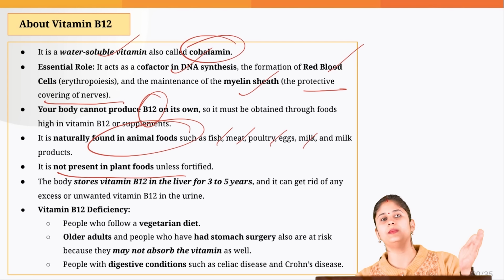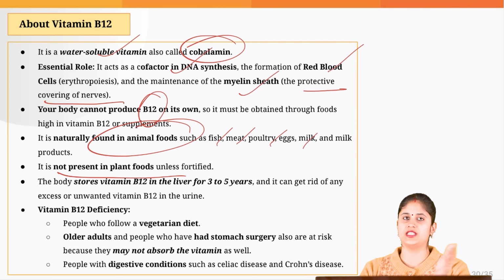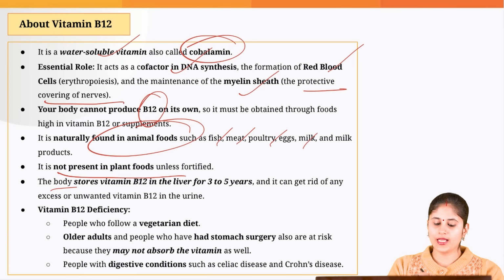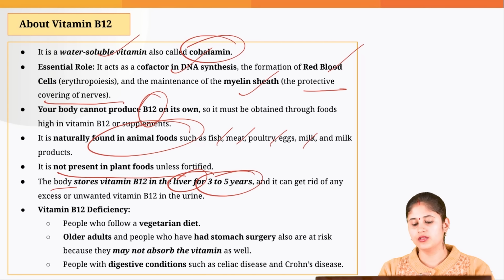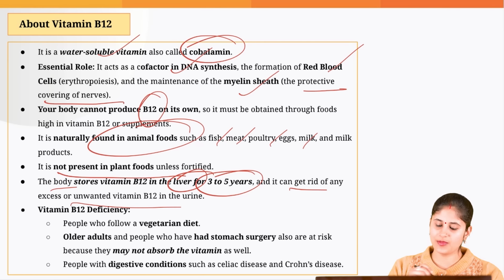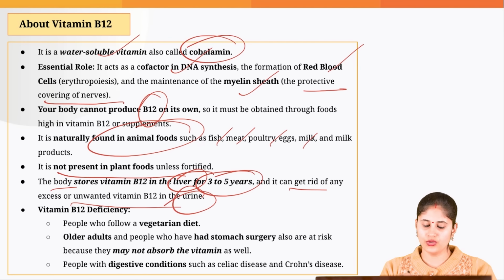That is the reason the people who are vegan or who follow a vegetarian diet usually have a deficiency of vitamin B12. And when we get this B12, it is stored in our liver for 3 to 5 years. So it is up to the body how it is going to use that, and if there is excess B12, it would be excreted through urine.